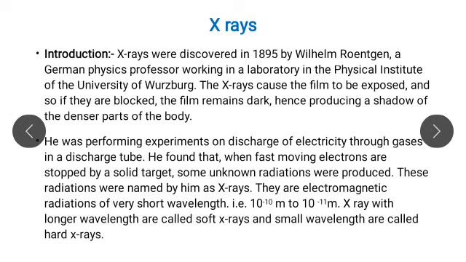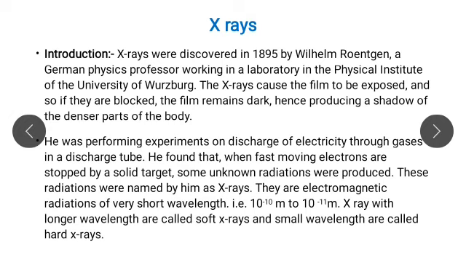These X-rays were discovered by the scientist William Röntgen in 1895, and he is a German physicist professor working in a laboratory in the Physical Institute of the University of Würzburg. And these X-rays cause the film to be exposed, and so if they are blocked and the film remains dark, hence producing a shadow of the denser parts of the body.